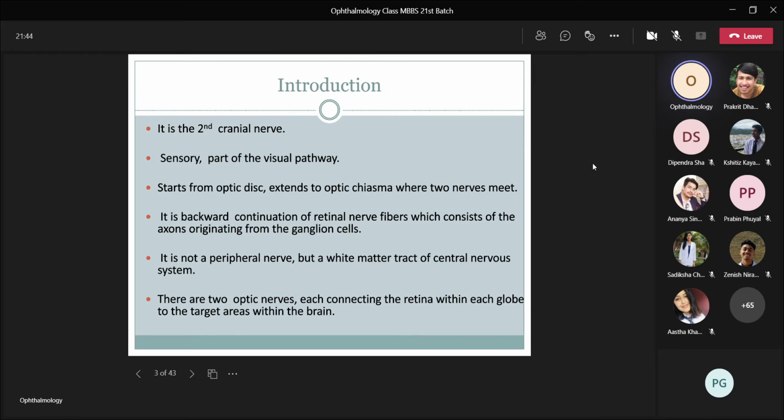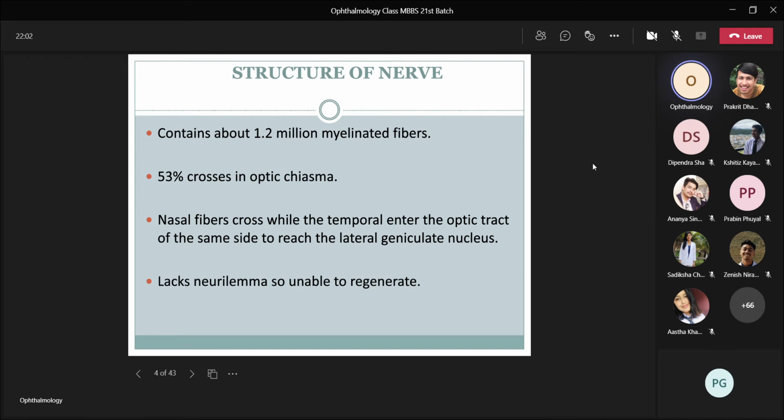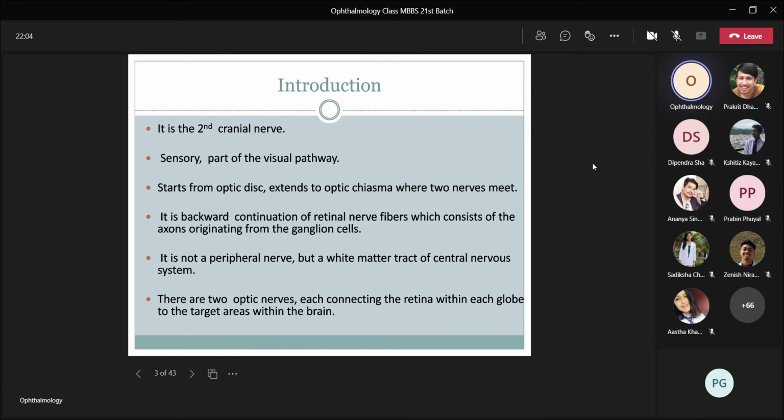It starts from optic disc, extends to optic chiasma where two nerves meet. It is backward continuation of retinal nerve fibers, which consists of the axons originating from the ganglion cells. It is not a peripheral nerve, but a white matter tract of central nervous system. And there are two optic nerves, each connecting the retina within each globe to the target areas within the brain.